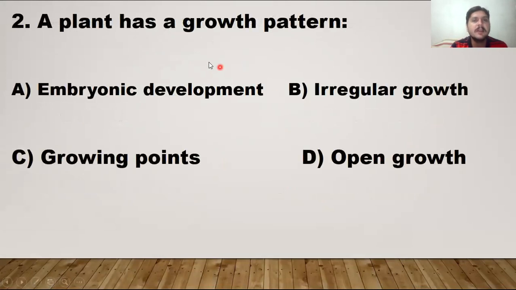MCQ number 2, a plant has a growth pattern. A plant has an irregular growth, no, open growth, growing points. Growing points are the points from where the different parts of a plant arise. So that means option C is also wrong. So embryonic development, not at all. The right answer is open growth because from any part of the body of a plant, or any part of the stem, different structures like leaves can easily arise. So plants have open growth. The right answer is option D.